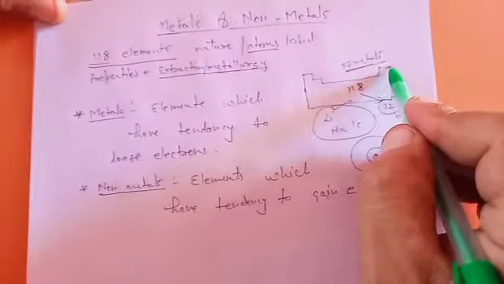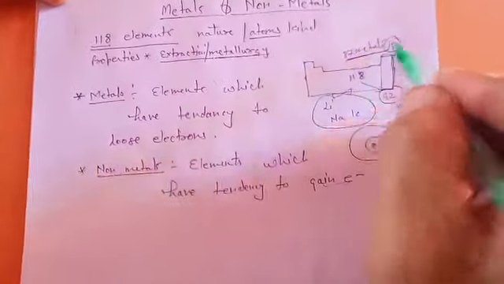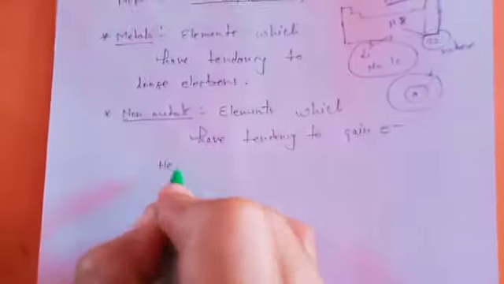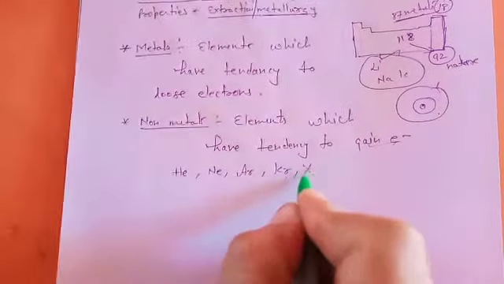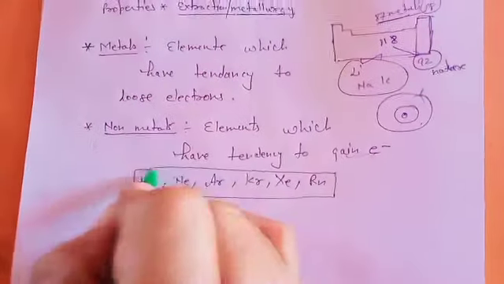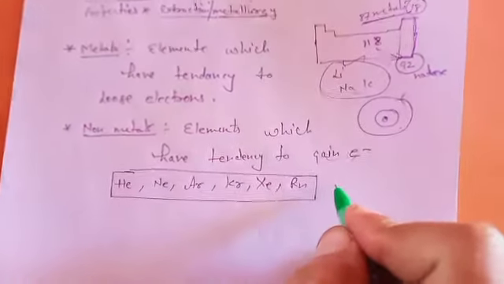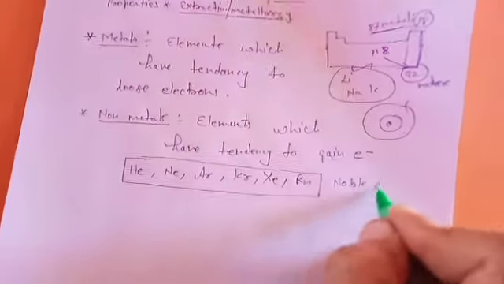The answer is that in the periodic table, this is the 18th group, which comprises helium, neon, argon, krypton, xenon, radon. This group is known as noble gases, or stable gases, inert gases. Why?